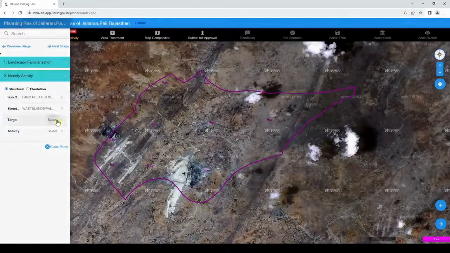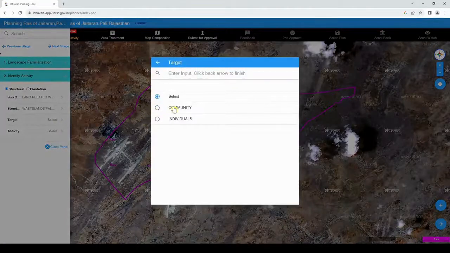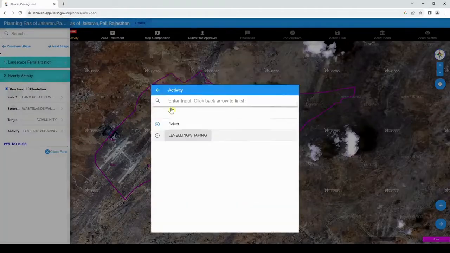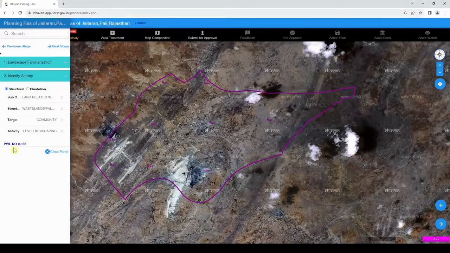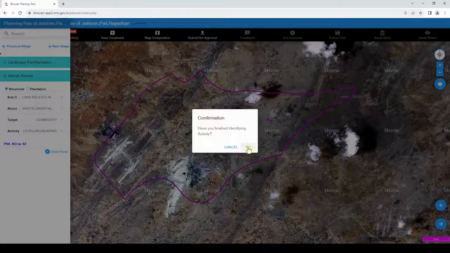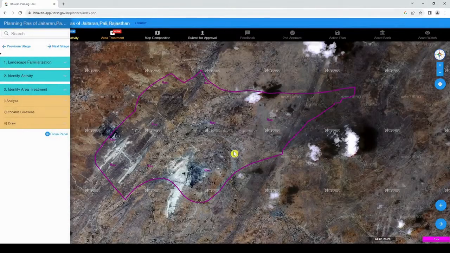The permissible work list number, PWL number, is assigned to the selected activity in correspondence to the list given by the Ministry of Rural Development for MGNREGA assets and displayed on the screen. After completion of identifying the activity, the MSE user has to click for the next stage.